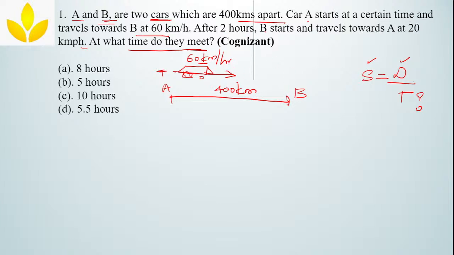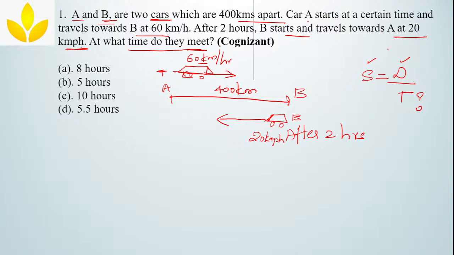After 2 hours, once this car starts, B starts and travels towards A with a 20 km per hour speed. So there is one more car here, which is B. The speed of this is 20 km per hour and it starts moving towards A. Done?